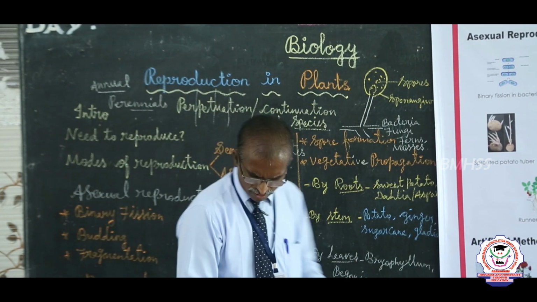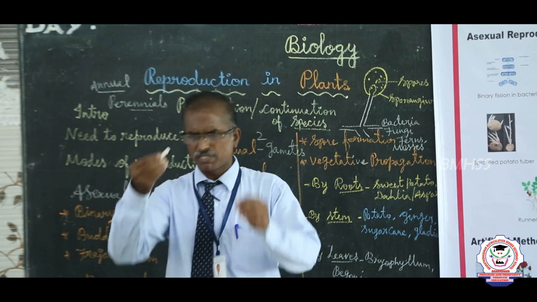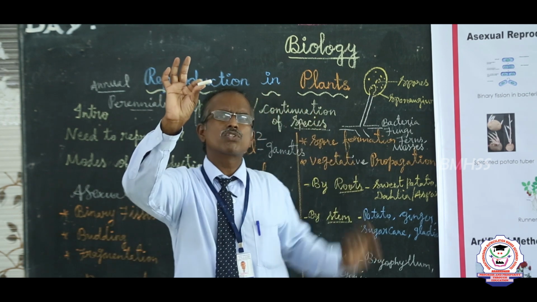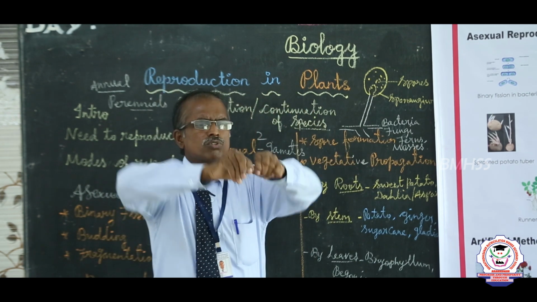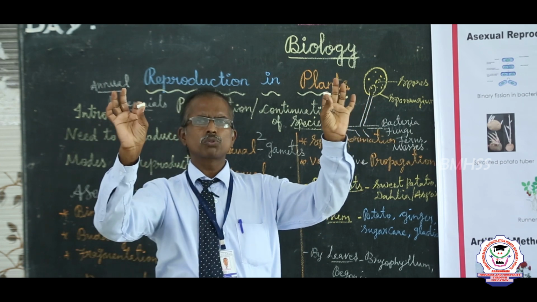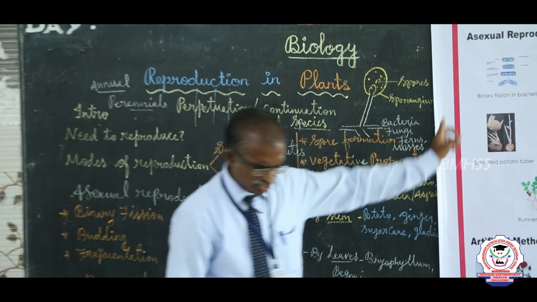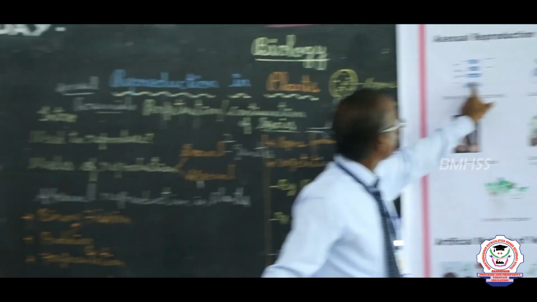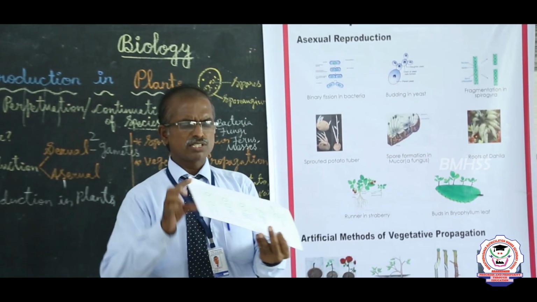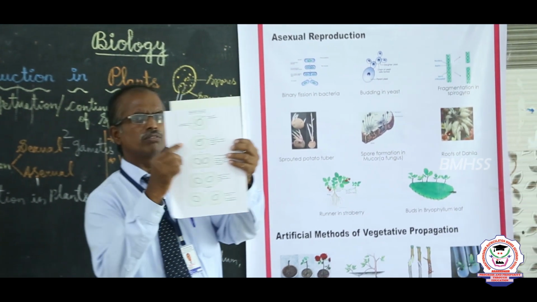Fission means splitting. Now we take one chalk piece. This one you assume as a bacteria. This changes into what? Two things. This simple technique is called binary fission in bacteria. This is a picturized view.